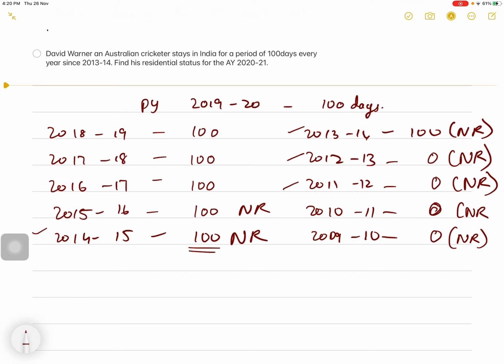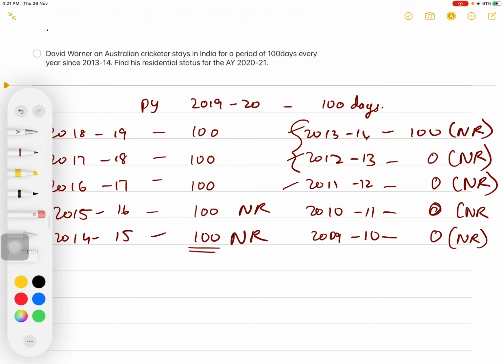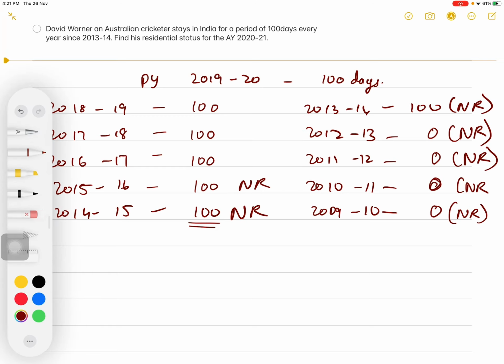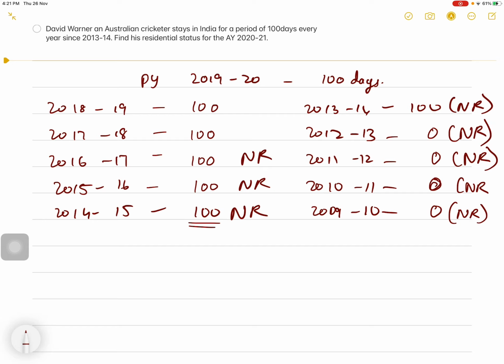Now during the previous year 16-17, his stay in India is more than 60 days, and in the preceding 4 years, that is 15-16, 14-15, 13-14 and 12-13, his stay in India is 300 days, which is less than 365. So again he is non-resident.